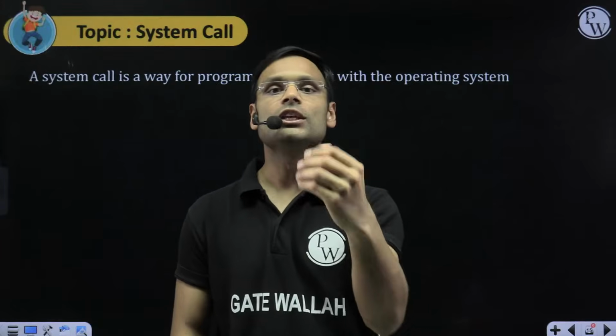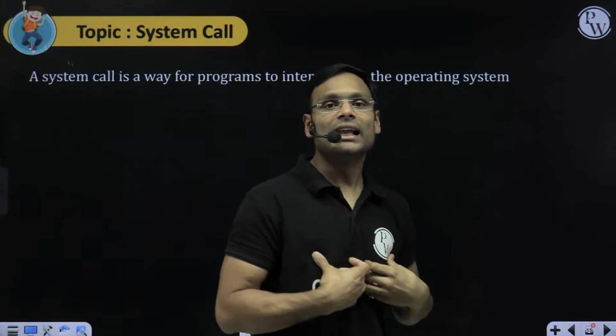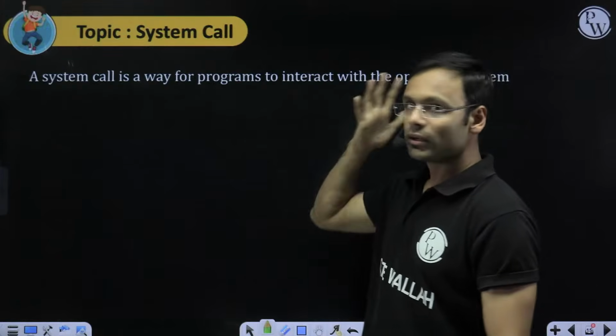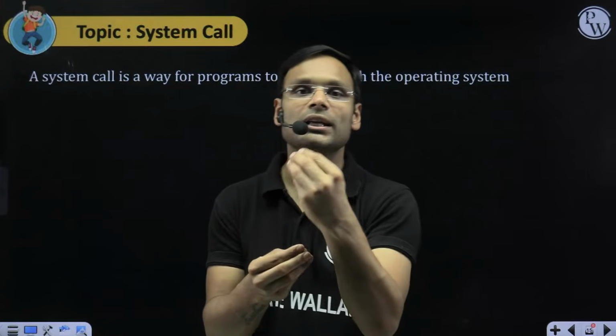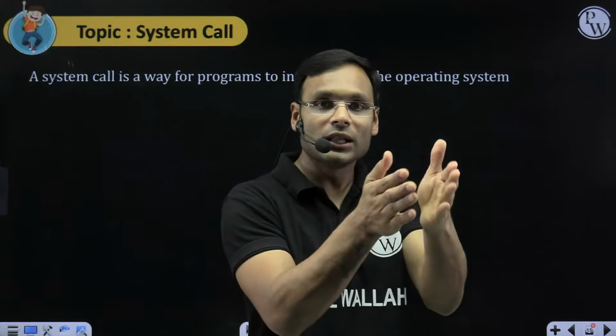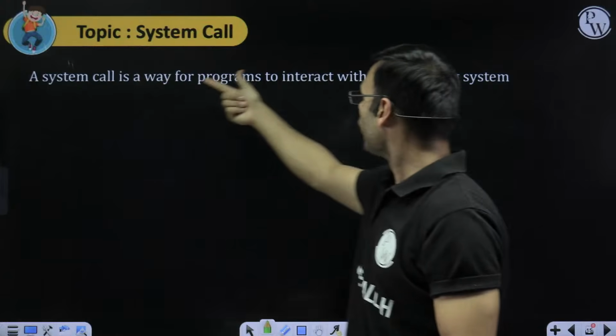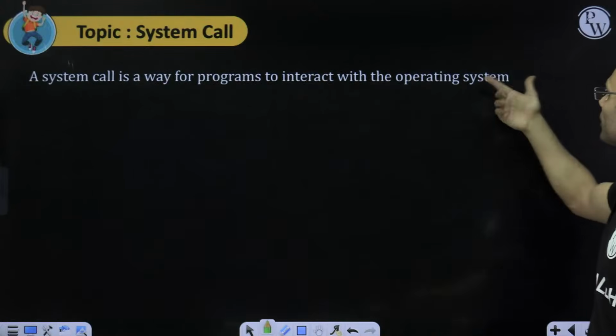How do you tell the operating system to do this for me? By a system call. A system call is nothing but a particular way to call or use the OS functionalities. It's a way for programs to interact with the operating system.